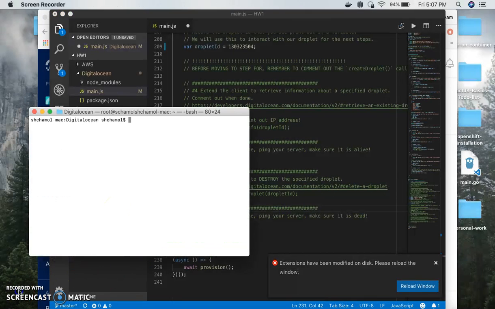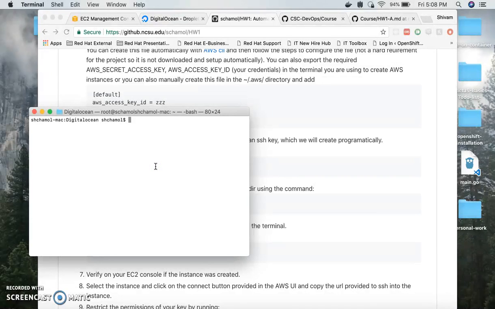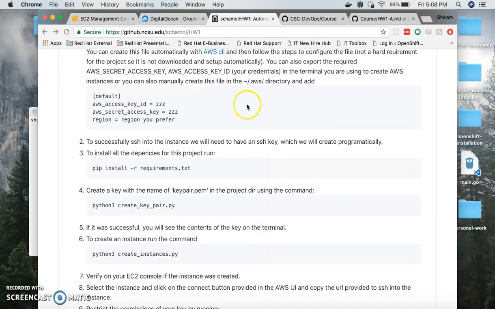And now what I'll do is I'll try and do the same thing with AWS: create an EC2 instance, ping into it and SSH into it. And there are a couple of important things that we need to do here before starting that.